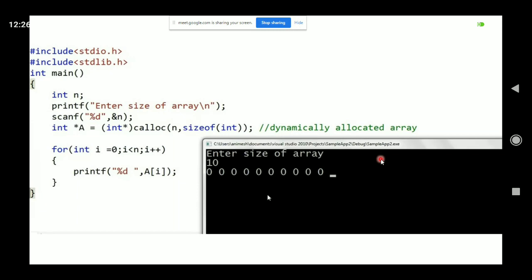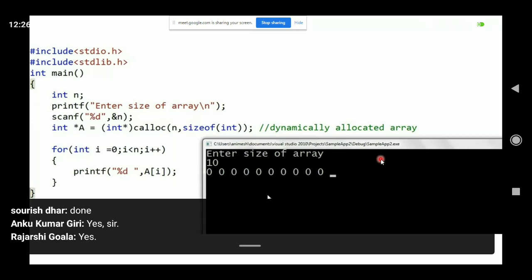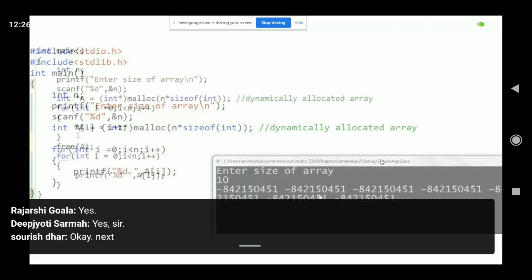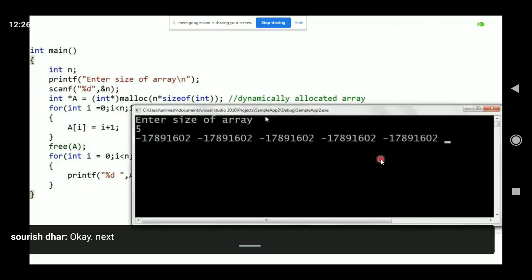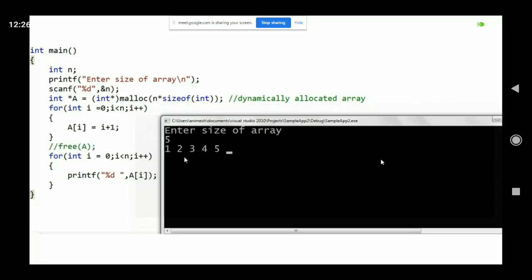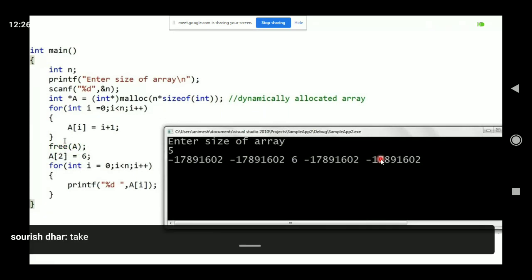Done? Yes, sir. Next. Take a photograph of this free function, but you can still access this.